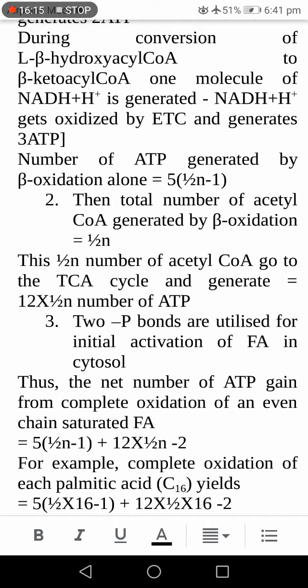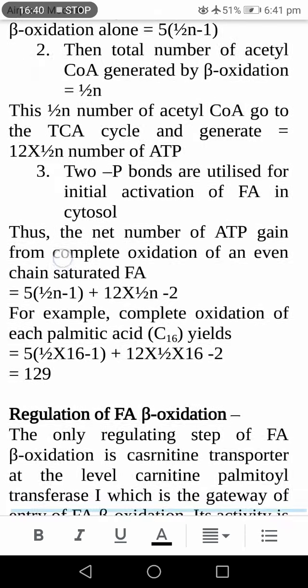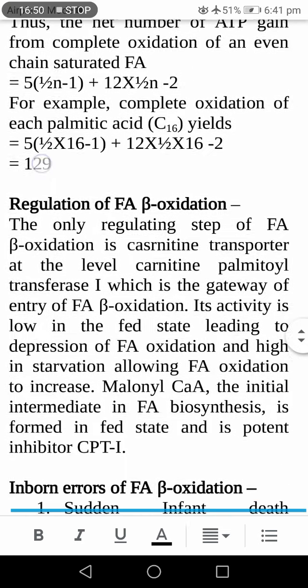So the net gain of ATP by the process of beta oxidation of a saturated fatty acid is 5 times (n/2 minus 1) plus 12 times (n/2), minus 2. If the fatty acid is palmitic acid, that is 16 carbon atoms, n is equal to 16. So you get 129 molecules of ATP.